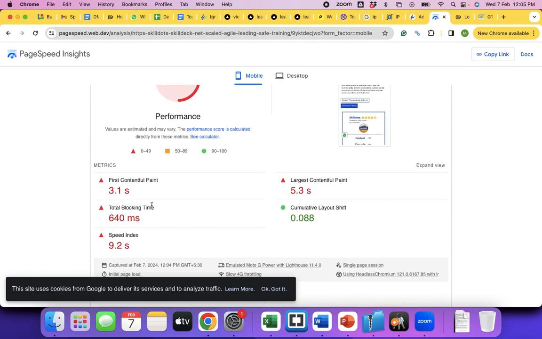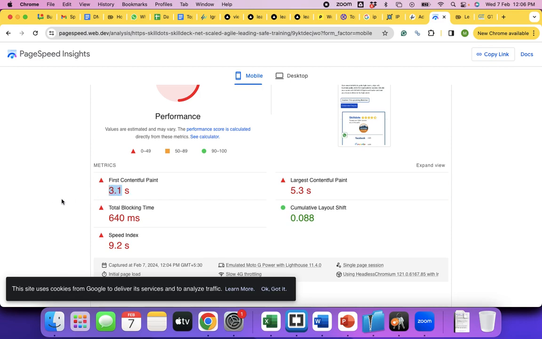Now see, look at this. First contentful paint is the time taken. See, a web page has several pieces of content. First byte, data will be sent in the form of bytes, right? So for the first piece of information that's coming, the time taken in sending it to your browser is 3.1 seconds, which has to be less than 200 milliseconds.